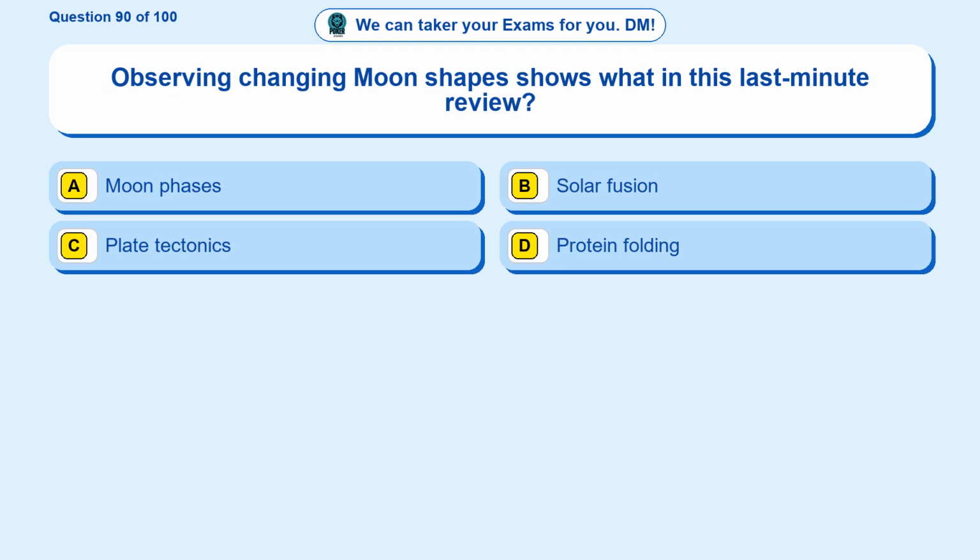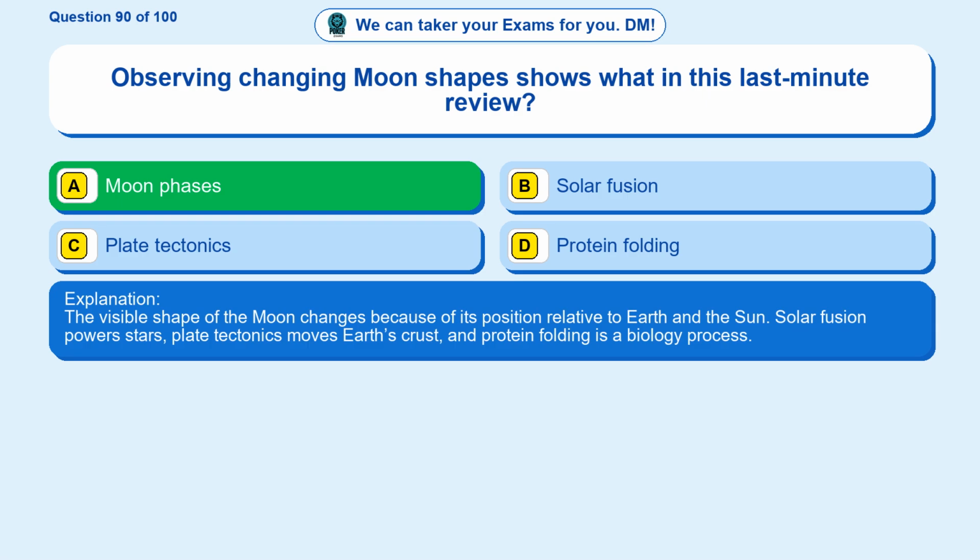Question 90. Observing changing moon shapes shows what in this last-minute review? Option A, moon phases. Option B, solar fusion. Option C, plate tectonics. Option D, protein folding. The correct answer is option A. Moon phases. The visible shape of the moon changes because of its position relative to Earth and the Sun. Solar fusion powers stars, plate tectonics moves Earth's crust, and protein folding is a biology process.